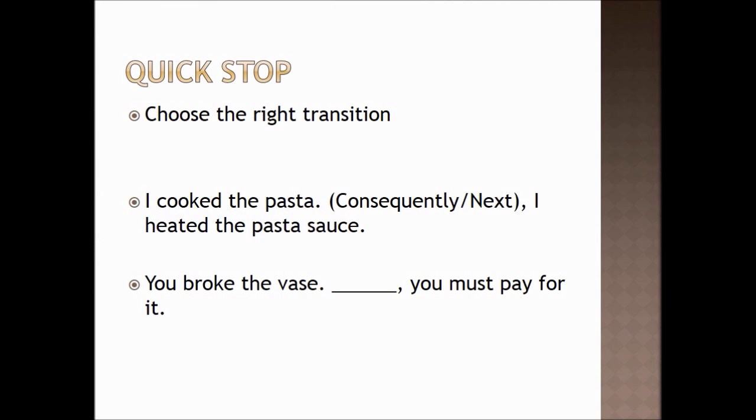So let's take a quick stop here and see, can we get these correct? Choose the right transition. I cooked the pasta. Should it be consequently or next? I heated the pasta sauce. So write this sentence on your paper and bring this into class and show me which one you chose. Also do the same thing for the next one. You broke the vase. Is it consequently or next? You must pay for it. So pause the recording here and work on these two sentences.